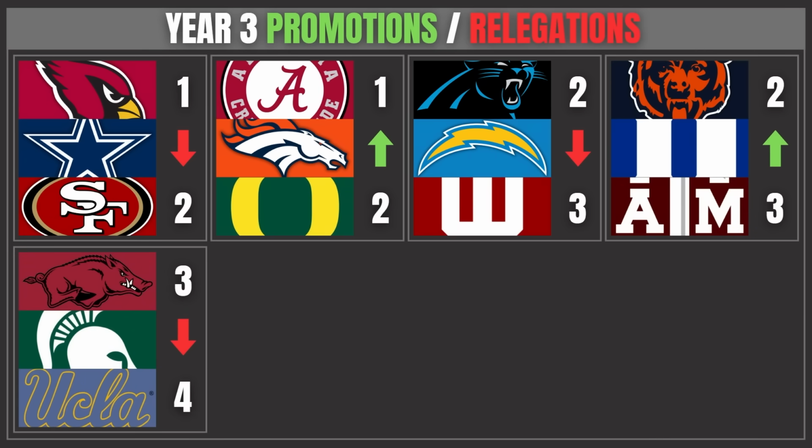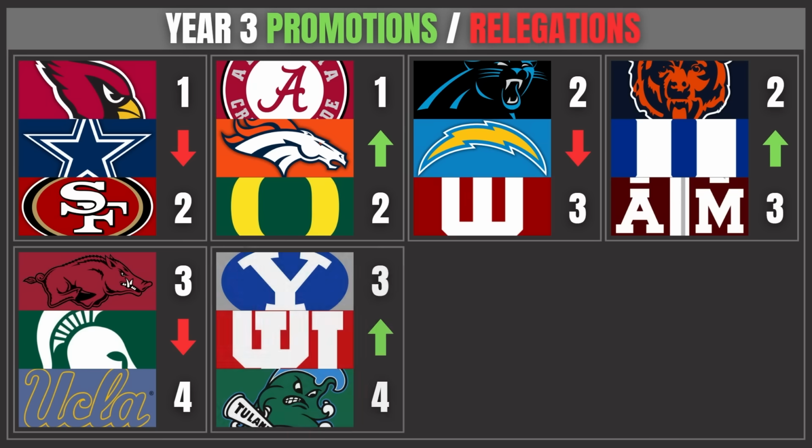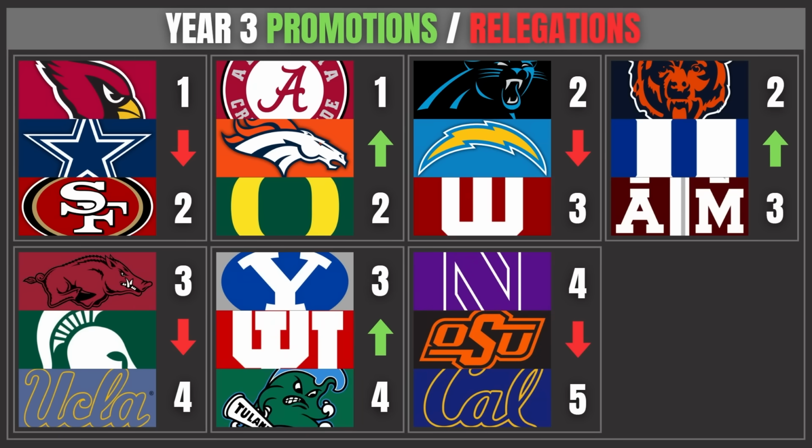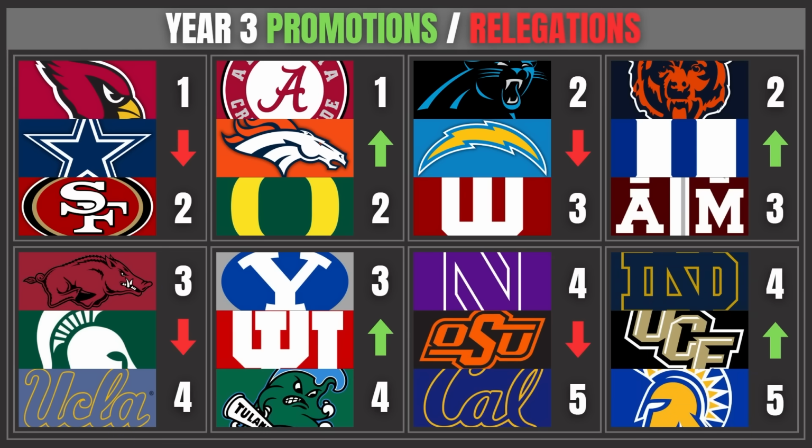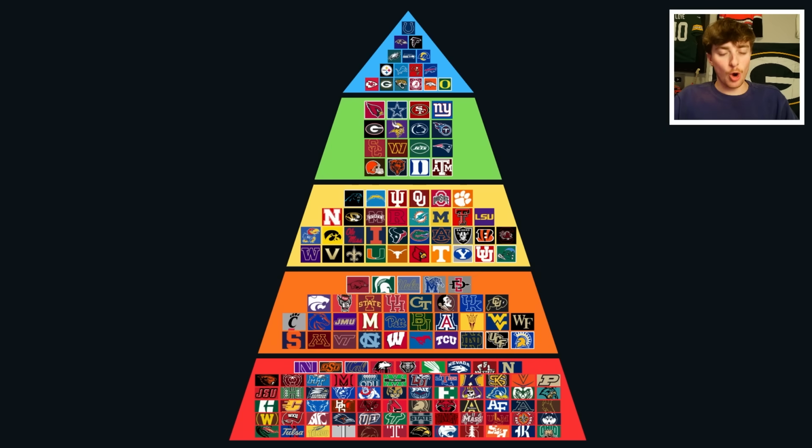But taking their spot going up to the Big Ten and SEC with the Power League is BYU, Utah, and Tulane. Interested to see how Tulane's going to perform against some of these teams. Down to the bottom of the pyramid, we have Northwestern, Oklahoma State, and California. And making their move up a little bit, Notre Dame finally on the move, UCF goes back up, and San Jose State. So the updated pyramid as we go into year number 4.